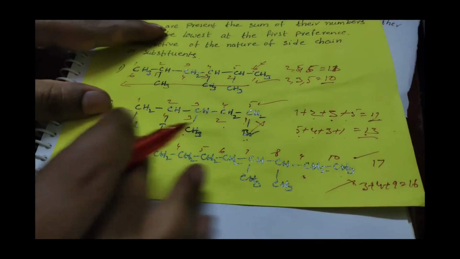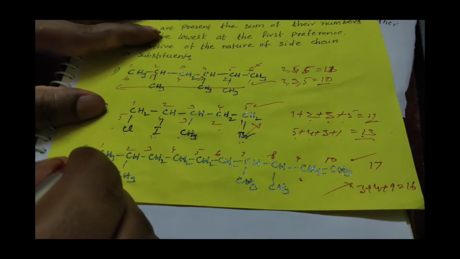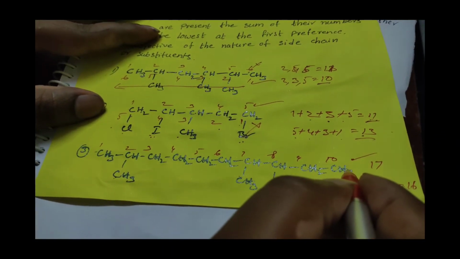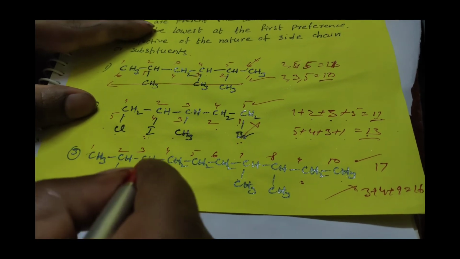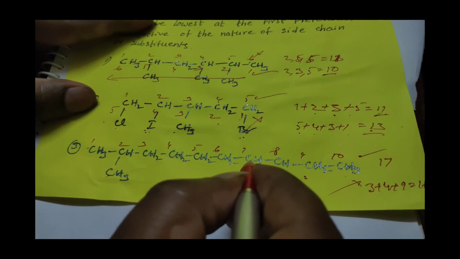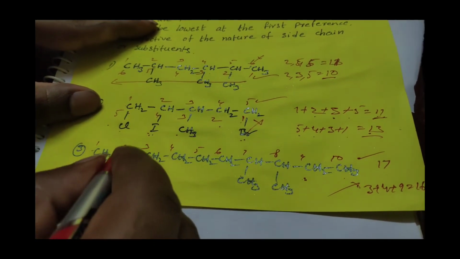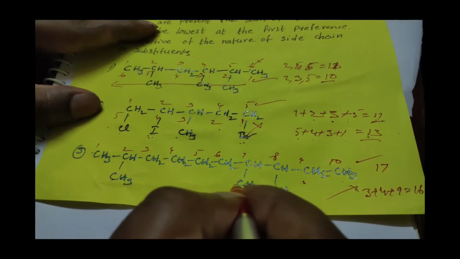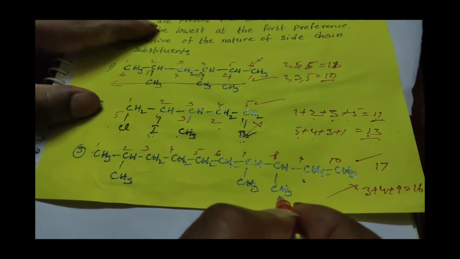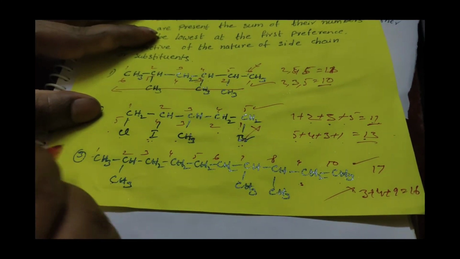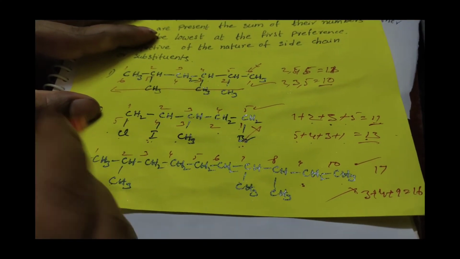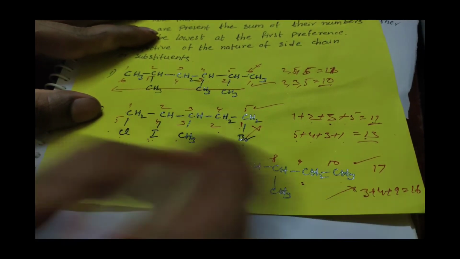And one more example, in this structure the total number of carbons is 10. 1, 2, 3, 4, 5, 6, 7, 8, 9, 10. The root word is dec. The substituents are at the second position, seventh position and eighth position. And at this time, from which direction should we give the numbering, left to right or right to left?